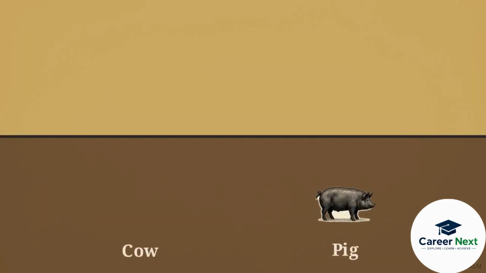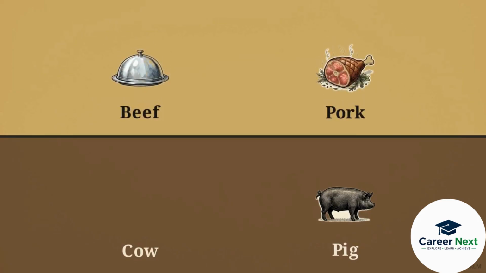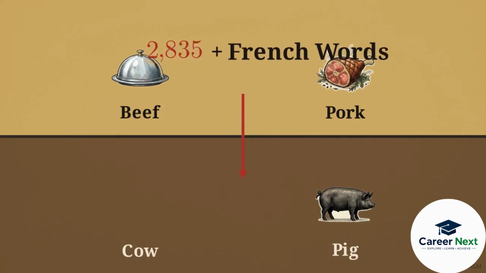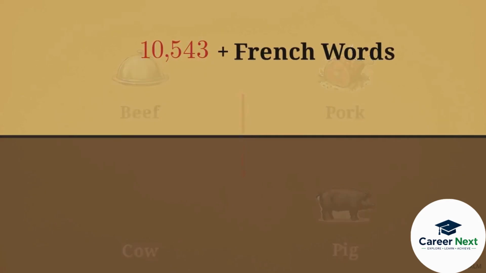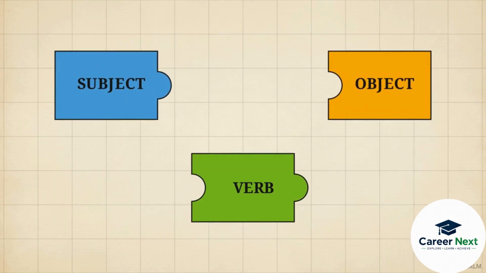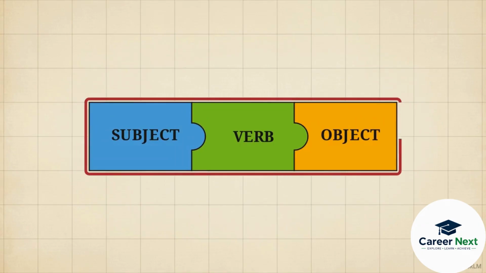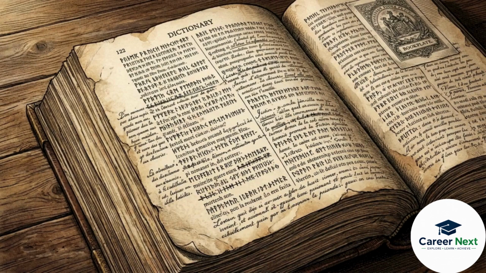The peasantry used Germanic words for livestock, like cow and pig, but the aristocracy used French terms for the meat, beef, and pork. English absorbed over 10,000 French words, doubling its dictionary. With its word endings largely gone, the language transitioned into an analytical structure. Middle English now relied on a strict sequence of subject, verb, object to convey meaning. English survived the occupation by acting as a lexical sponge, absorbing the vocabulary of its conquerors while replacing its inflectional system with a rigid syntax.